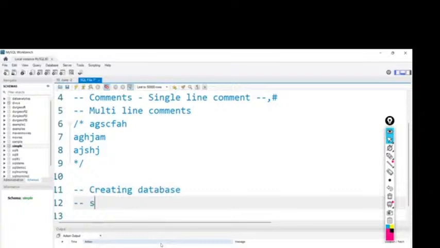To reflect this particular database in this list, we need to refresh. We have a refresh button here. I'm just clicking on this refresh, and then you can see I got my SQL 5. Here it is. So this is how we create a database. Am I clear?